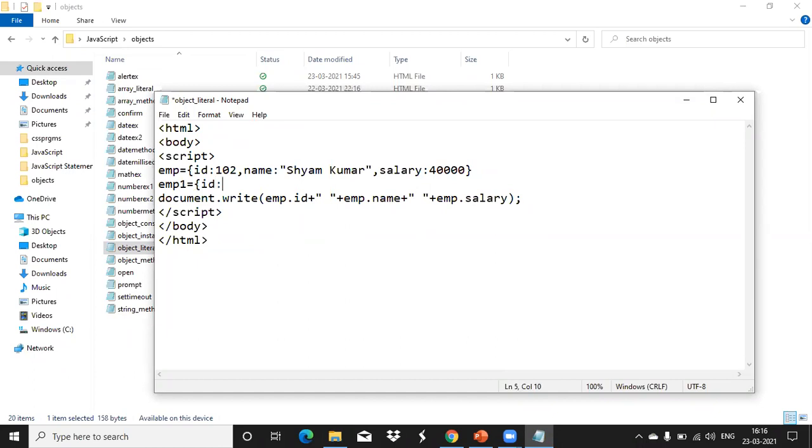ID, colon, another value, name, colon, this is the value for the next employee, salary, colon. So like this. Now how will we print the next employee's details? We can give another document dot write there.